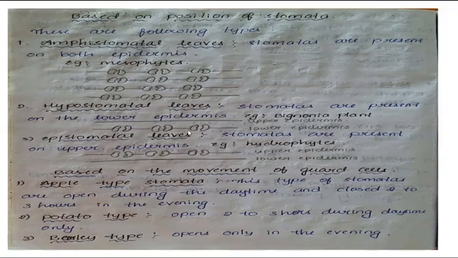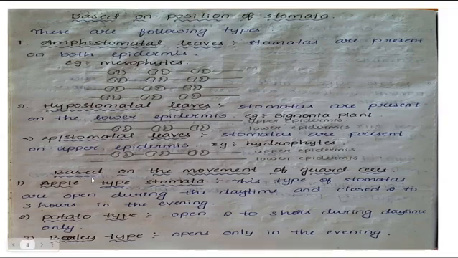Stomata are present on the lower epidermis. Example, Bignonia. Epistomatal leaves. Stomata are present on the upper epidermis only, called epistomatal leaves. Example, hydrophytes. These are based on the position of stomata.